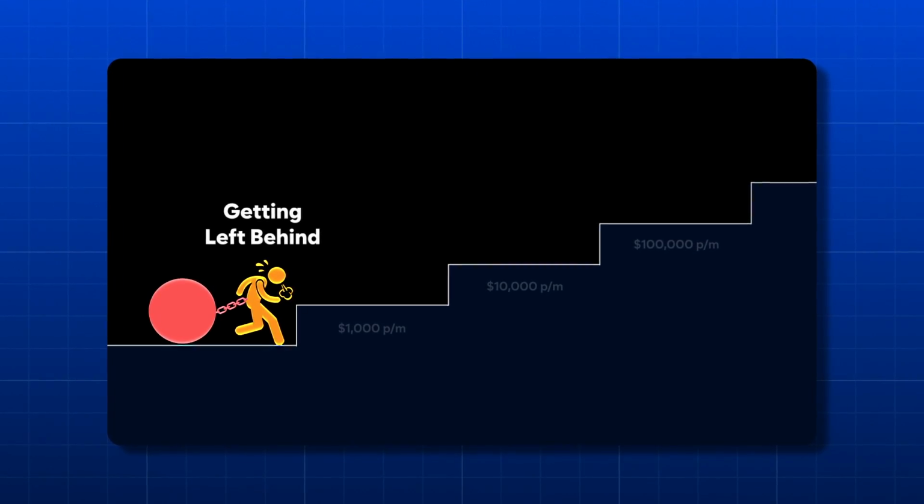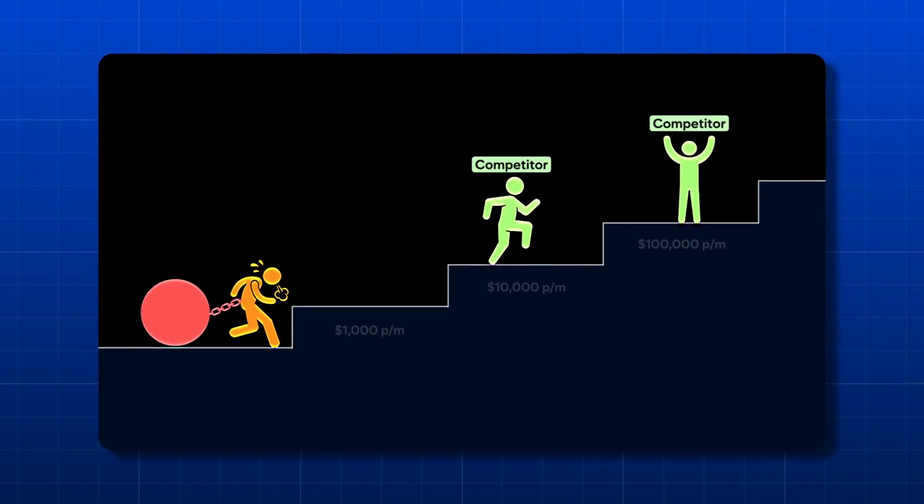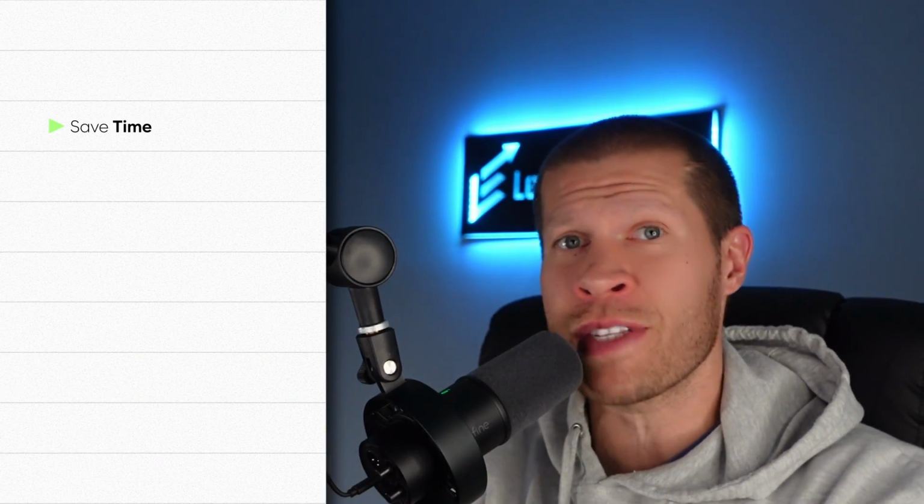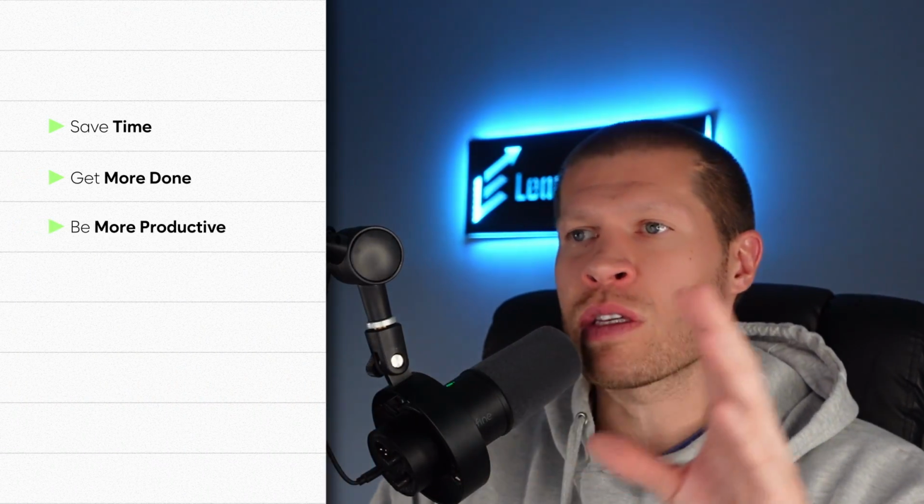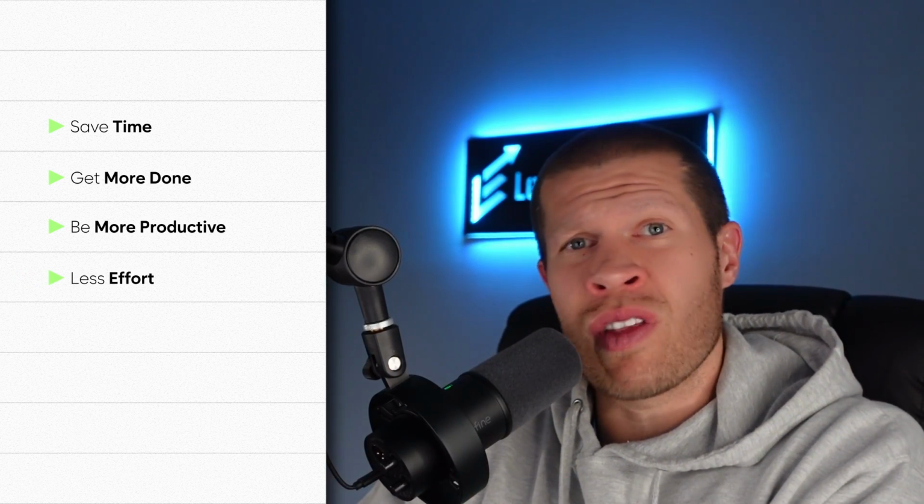So there you have it, guys. The power of this is really incredible. I can't stress it enough. If you're not using AI in some capacity in your business already, regardless of what business, it is a foregone conclusion that you are getting left behind and your competitors are surpassing you. You need to be playing around with softwares like this. You need to be utilizing all the tools at your advantage to shortcut where you are to where you want to be, but also save time, get a lot more done, and be so much more productive with so much less, or so much cheaper, right? But as always, this is just what works for me, so I really hope it helps.